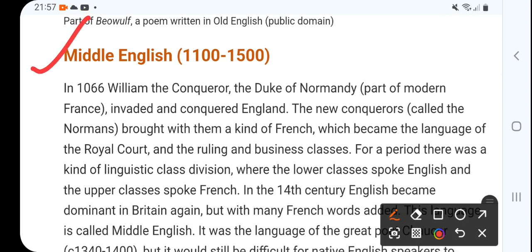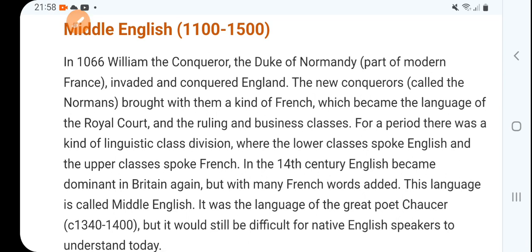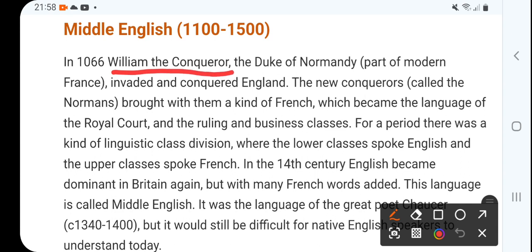The second part is Middle English. The duration is 1100 to 1500, right? In 1066, William the Conqueror, the Duke of Normandy, part of modern France, invaded and conquered England.